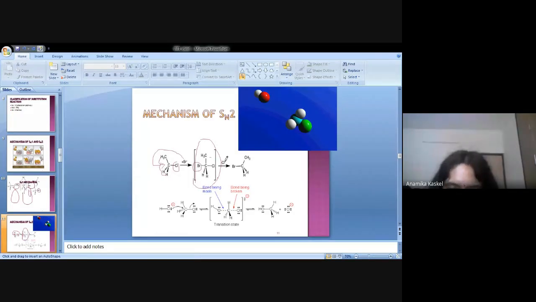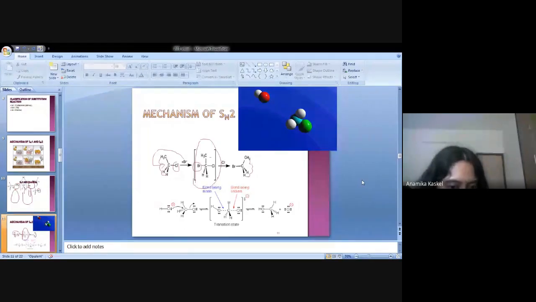After the attachment of the bromine, CH3 was on this side, hydrogen this side, hydrogen also this side. Right now, after the attachment of the bromine, this becomes this side. And this is like an umbrella. When in the rainy season or stormy season, you observe an inversion of the umbrella. This is a very good example for the umbrella inversion.